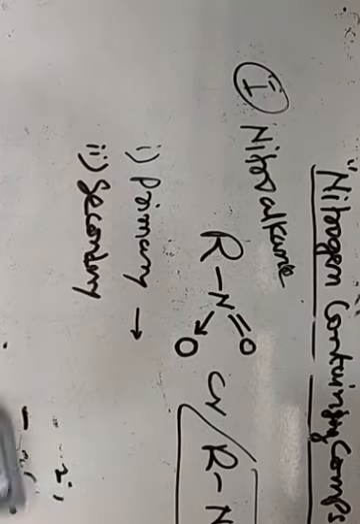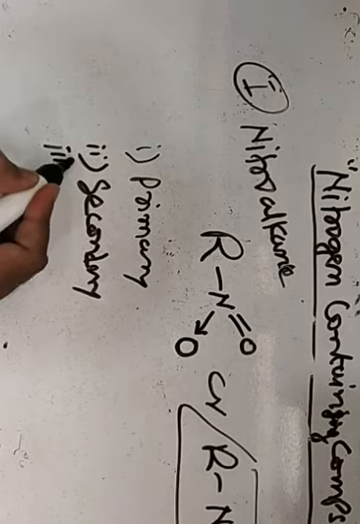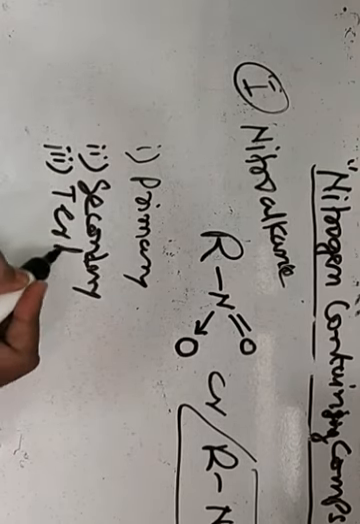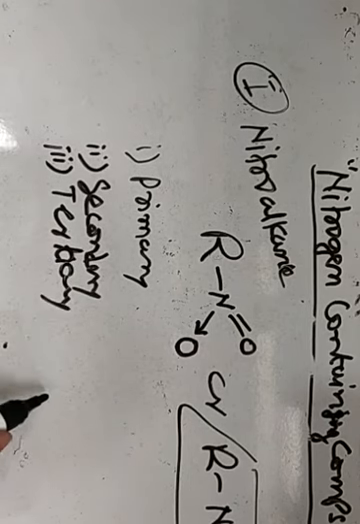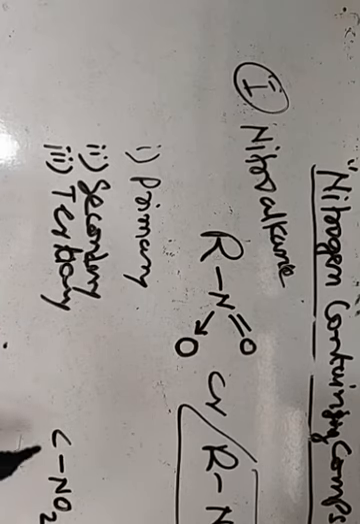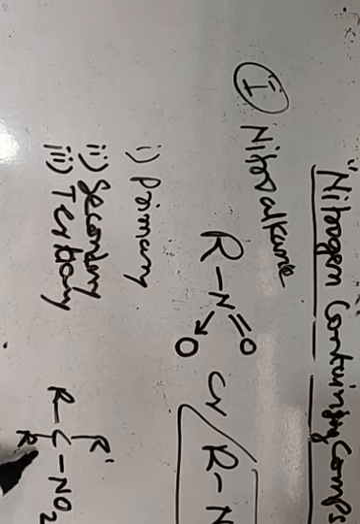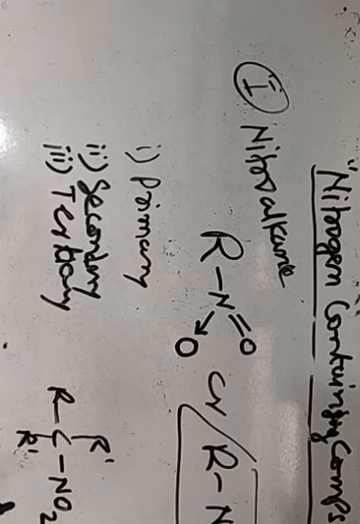After this, the third class of nitroalkane is tertiary nitroalkane. In this, the nitro group is attached to a tertiary carbon, and such compounds are represented by the formula. If this carbon becomes tertiary, then it must be attached to 3 same or different alkyl groups. So this is the representative formula of tertiary nitroalkane. An example of tertiary nitroalkane is